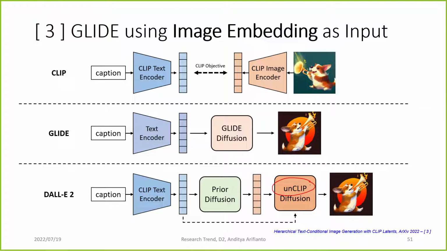That's why they call it unCLIP, because it is the opposite way of CLIP. So that's why they call it unCLIP diffusion. They hypothesize that this technique is better than GLIDE because the GLIDE diffusion task is to change text into image. But here, the task of changing the text into an image is done by another model.